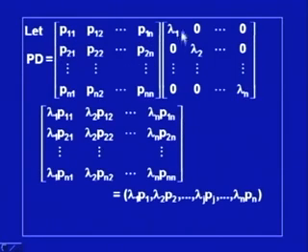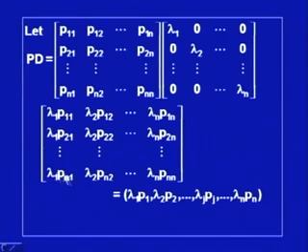Similarly, P21 multiplied by this is this element, and the P2 row multiplied by the second column will be this element, and so on. So, this is the product of these two matrices.